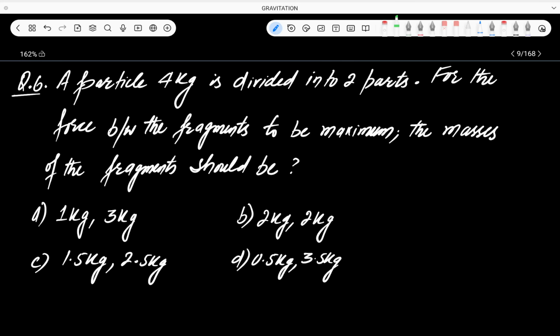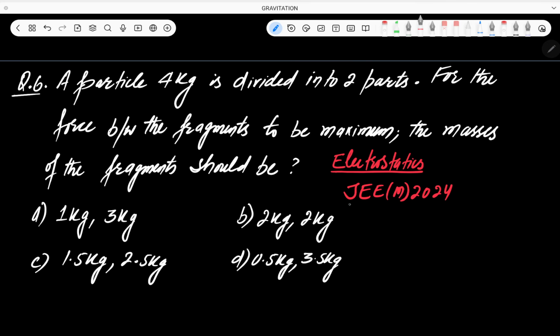ठीक है, तो क्वेश्चन नंबर 6 देख लें बेटा. It is based on the same question. क्वेश्चन नंबर 6 ये है कि पार्टिकल एक है whose mass is 4 kg. This question has been exactly repeated in electrostatics, in chapter electrostatics, and this question has been asked in JEE Main 2024, if I am not wrong.